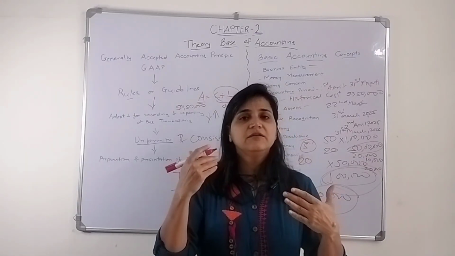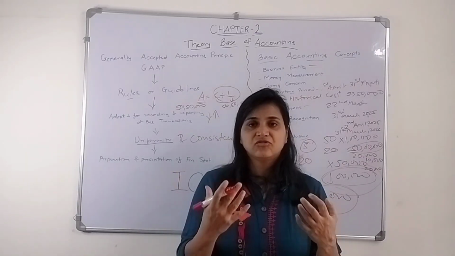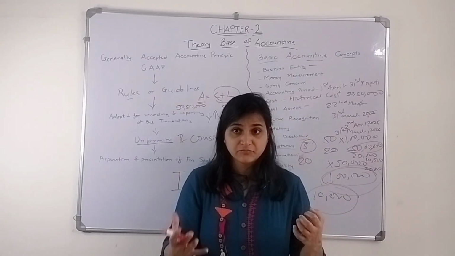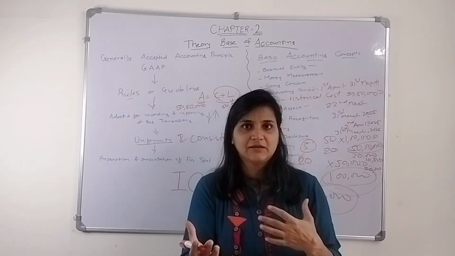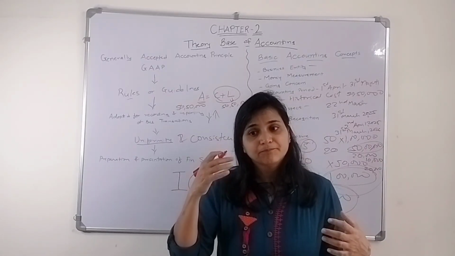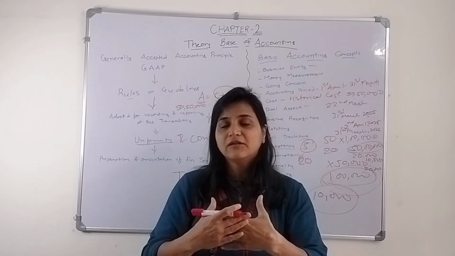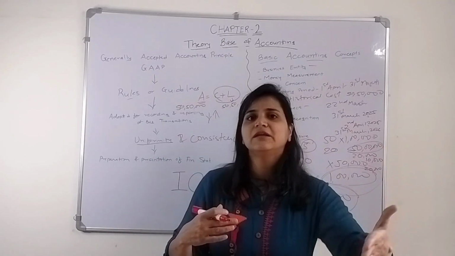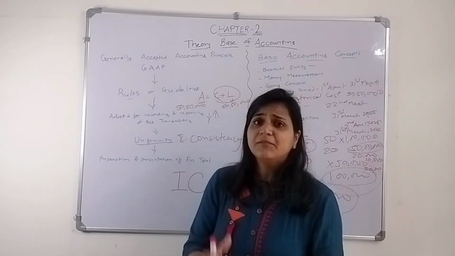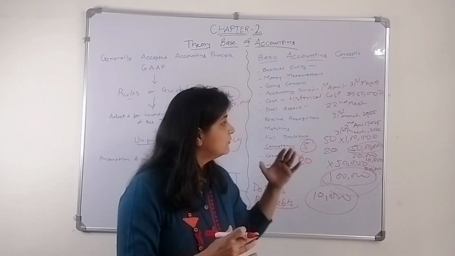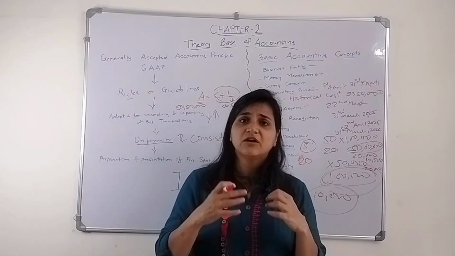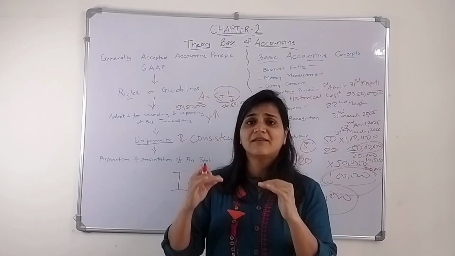Even the court, the judge, why do they ask for proof? That is why they trust the judge, because he will collect all the facts and evidence, and based on that only he is going to give the judgment. Similarly, our books of accounts are dependent on certain facts and evidence.